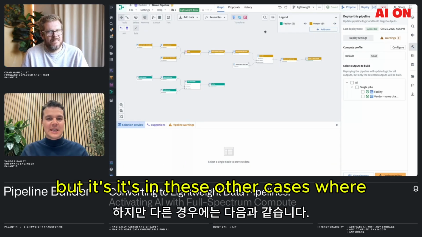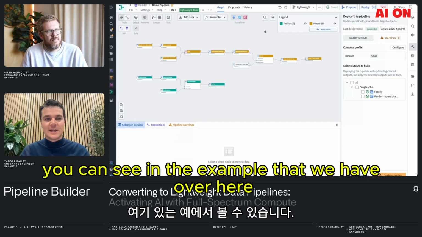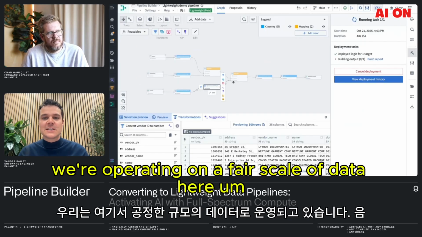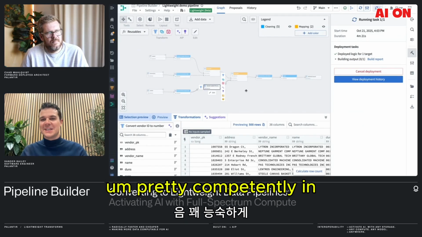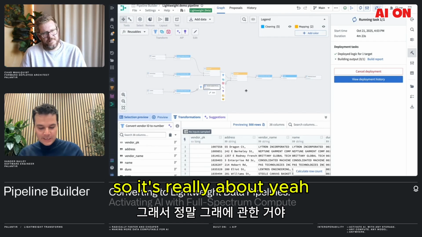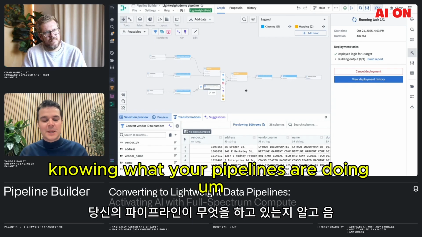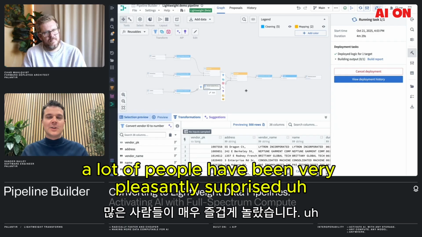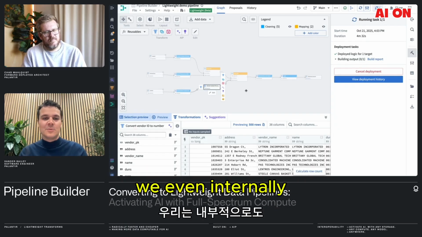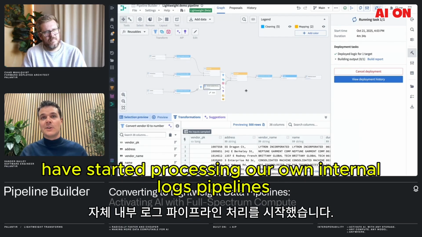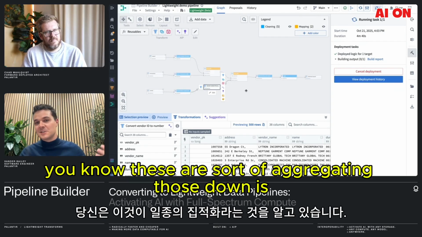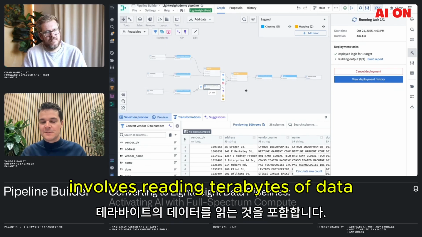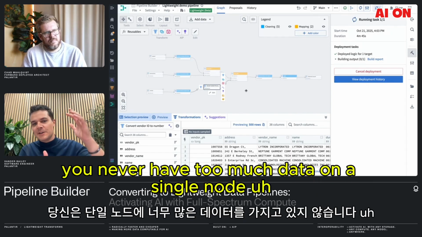But it's in these other cases where, you can see in the example that we have over here, we're operating on a fair scale of data, and we're doing so pretty competently in the lightweight world. So it's really about knowing what your pipelines are doing, trying out lightweight. A lot of people have been very pleasantly surprised. We even internally have started processing our own internal logs pipelines using lightweight. Aggregating those down involves reading terabytes of data, but because you're aggregating it down, you never have too much data on a single node, and we're able to do that.